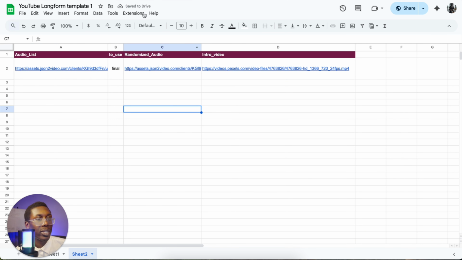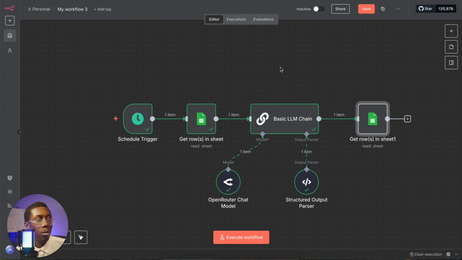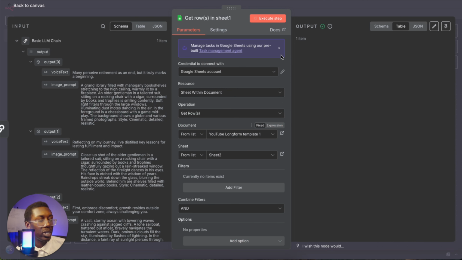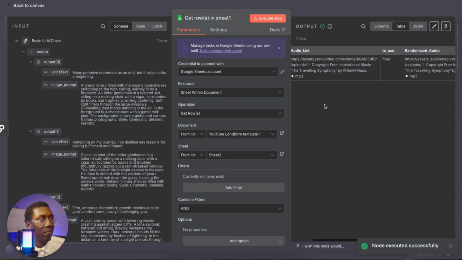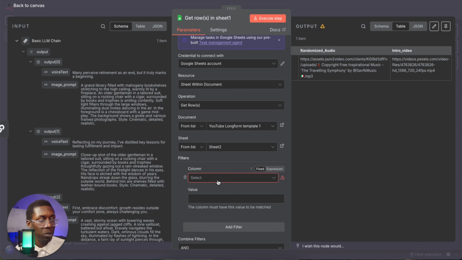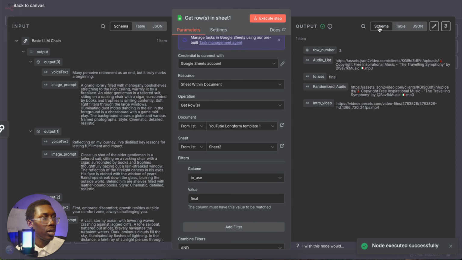So after all that's said and done, now you can come back over to n8n and you can execute this step. And at this point, it will grab all of that information. And one more thing we have to do is actually add filter, and the filter will be to use and the value will be final. So go ahead and test that. As you can see, it has went ahead and grabbed row number 2 with the audio list to use, randomized audio, and grab the video also.